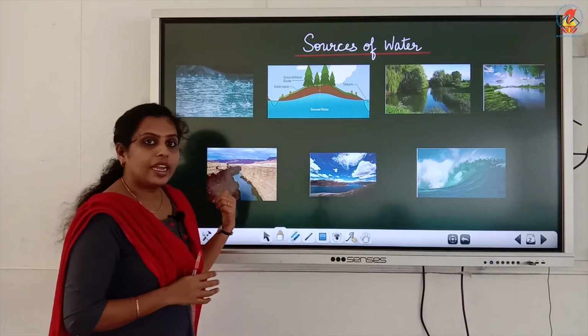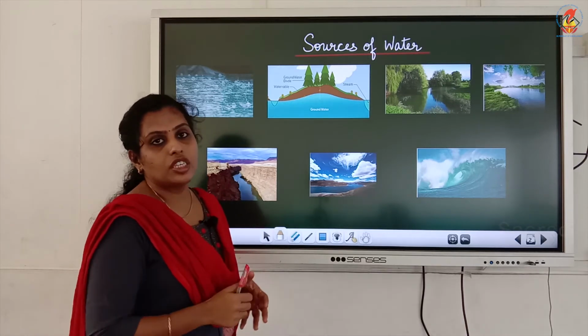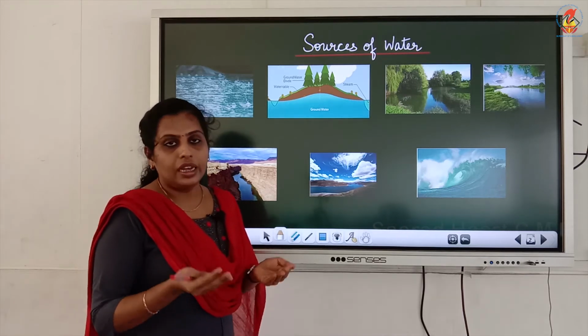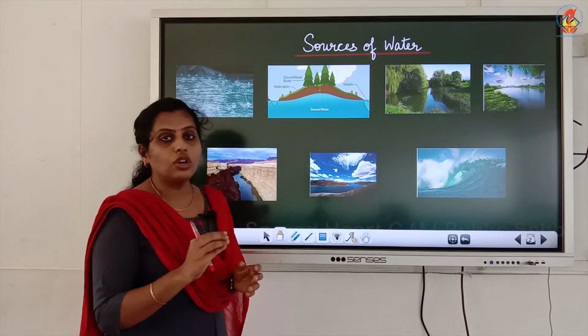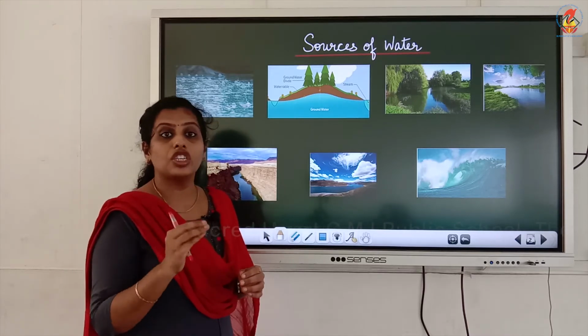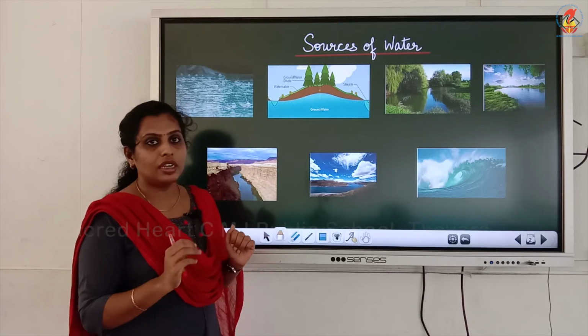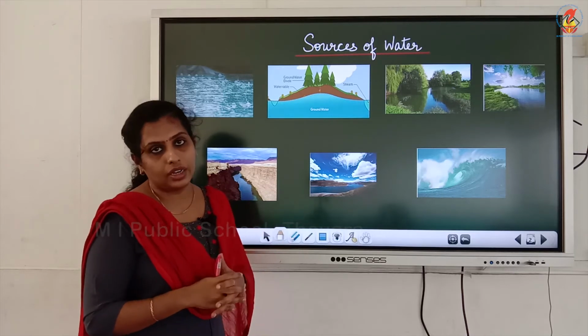Now, let's see the next source of water, that is rivers. How do rivers form? We learnt, right? Rivers are formed by the melting of snow. Also, rivers are formed by the collection of rainwater. So, there is a difference in the landforms of our country, right?